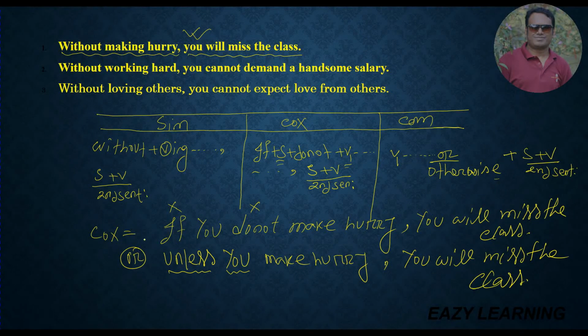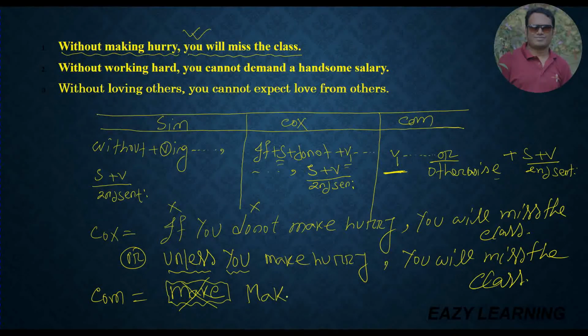If you want to change it to a compound sentence, how will you do it? You have to follow verb 1 at first, because a compound sentence will start with verb 1. So I have to write the verb "make hurry." Dear students, follow it. I have written it in small letters, but you cannot write a small letter at first. You have to write a capital letter.